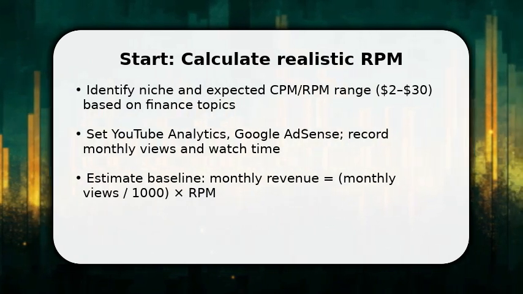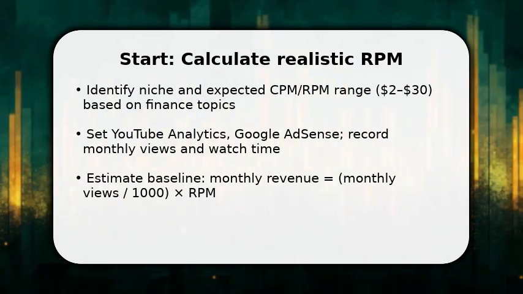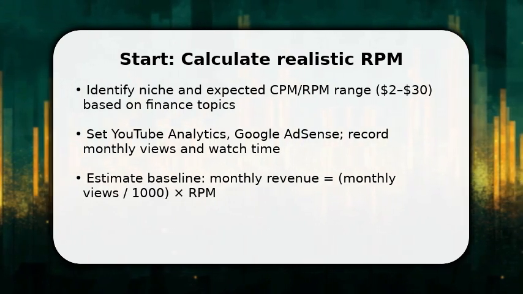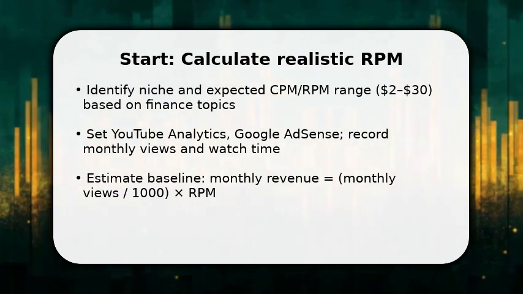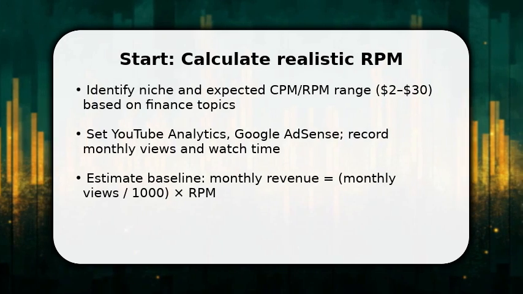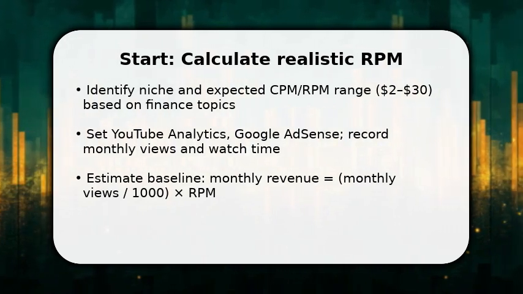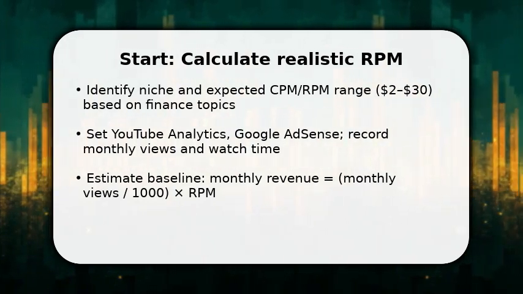Then calculate baseline revenue. Divide monthly views by 1,000 and multiply by your conservative RPM estimate. This gives you a practical, actionable income projection to iterate from.